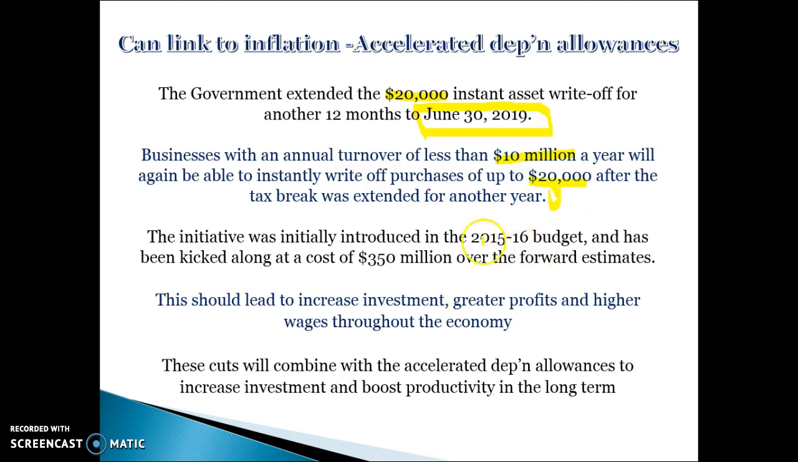This policy was initially introduced in 2015-2016, and has continually been rolled over every year so that you can continue to do it now until the middle of 2019. The idea of this is that, again, it can lead to more growth in the short term because of more investment, and in the long term it helps to boost our productive capacity because we invest in new technology and new machinery, which leads to lower cost of production. So it has both short and long-term benefits for our economy, but only benefits inflation in the long term through the fact that businesses become more productive because of their investment.